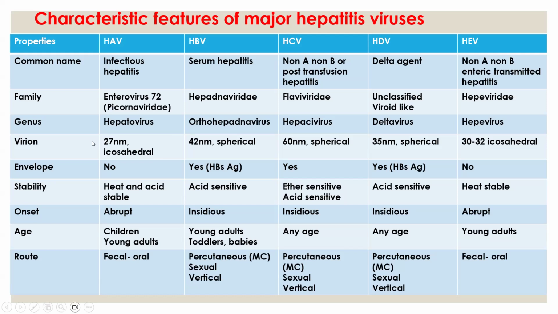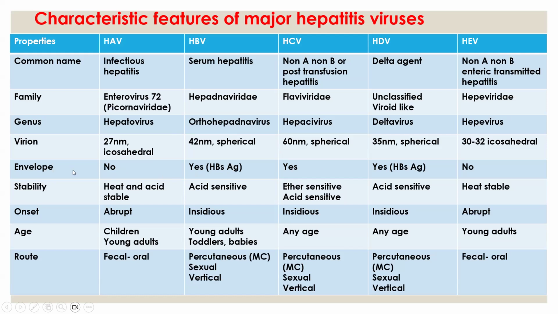So hepatitis A virus, they do not possess the envelope. Hepatitis B virus possesses the envelope, that is HBsAg, hepatitis B surface antigen. So this HBsAg is present in the envelope of the virus. And HCV virus is also an enveloped virus. They consist of an envelope, and the envelope is lipoprotein in nature.